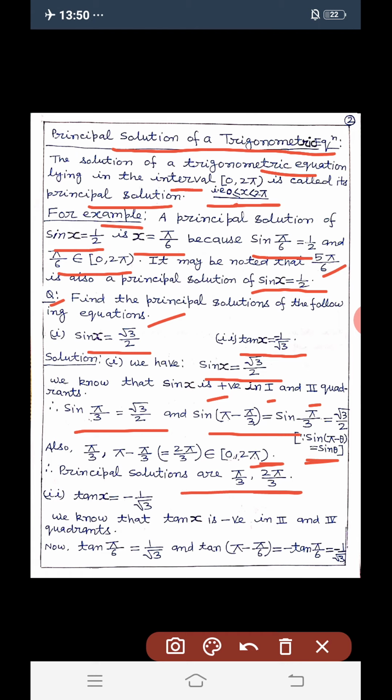Second, tan x is equal to minus 1 by root 3. Dear students, we know that tan x is negative in second and fourth quadrants. Tan pi by 6 is equal to 1 by root 3 and tan of pi minus pi by 6 is equal to minus tan pi by 6, since tan of pi minus theta is equal to minus tan theta, and this is equal to minus 1 by root 3.